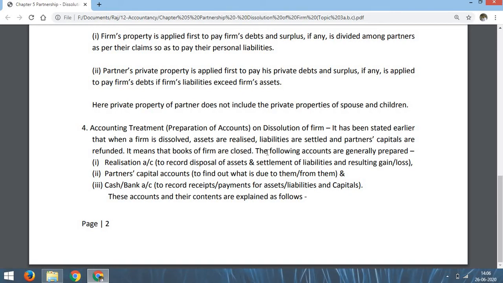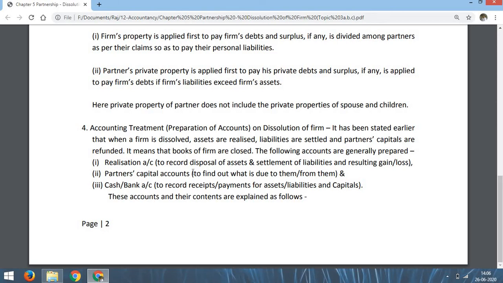Now to close the books of accounts, we need to prepare 3 main accounts. Though we may require to prepare 4, 5, 6 accounts, these are the 3 main accounts we need to prepare when the partnership firm is dissolved. Number 1 is realization account. This is prepared to record disposal of assets and settlement of liabilities and resulting gain or loss. That means in this account we show total assets transferred, total liabilities transferred, sale of assets, settlement of liabilities, and the profit or loss on account of such settlement and realization. That profit or loss is called gain on realization or loss on realization.